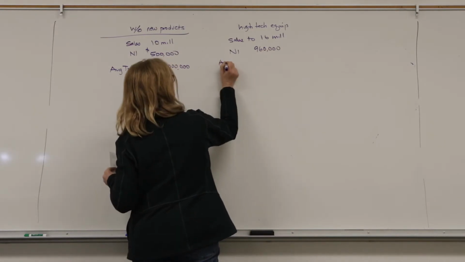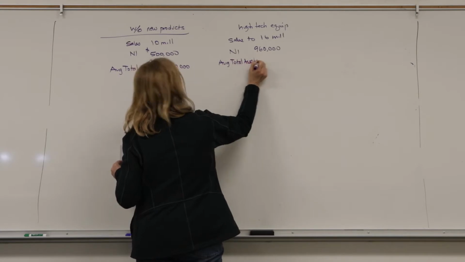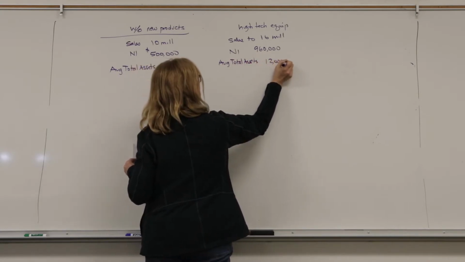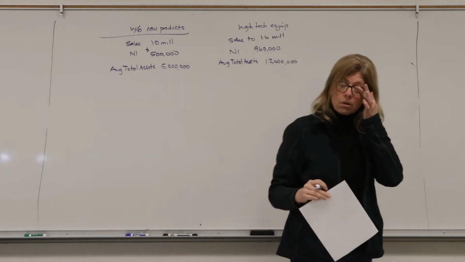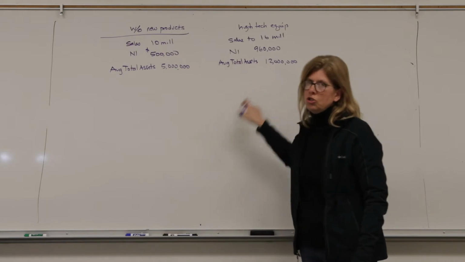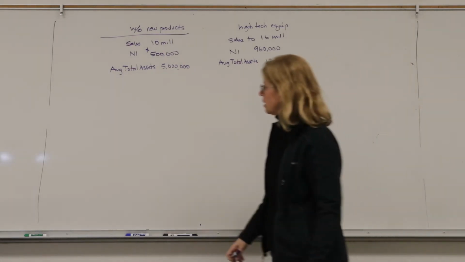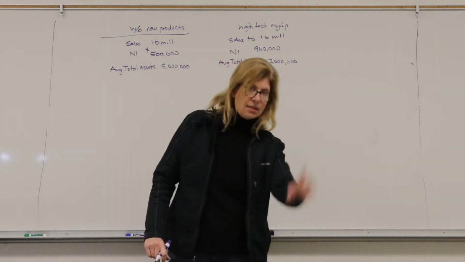But my average total assets will be 12 million. Be careful here. I only had $5 million of assets before, machinery and such, and now I'm going to go up to 12 million. This is a huge, significant investment. So there's a lot of things I should look at when I make this decision.